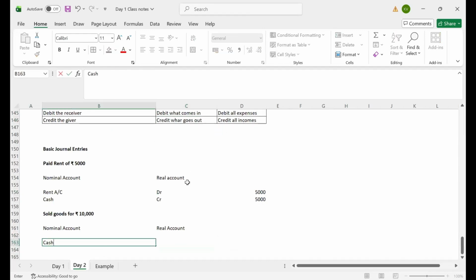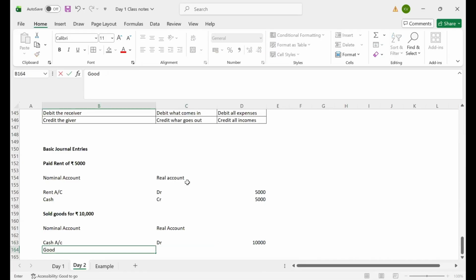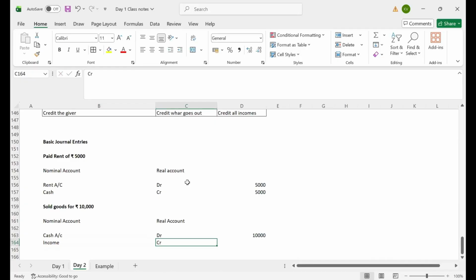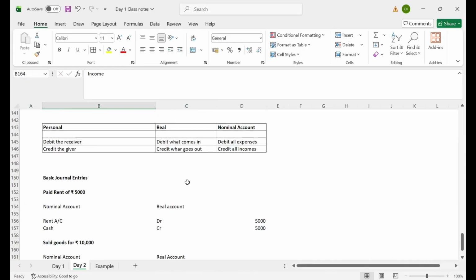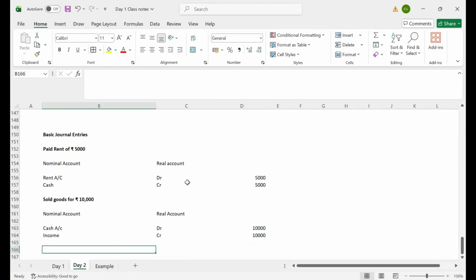Cash account, debit 10,000, and goods sold is income. You will directly recognize it as income. Why am I crediting? As per the nominal accounting rule, debit all expenses, credit all incomes. That's why I am crediting my income in the books, 10,000. Okay, I hope this one is also clear.